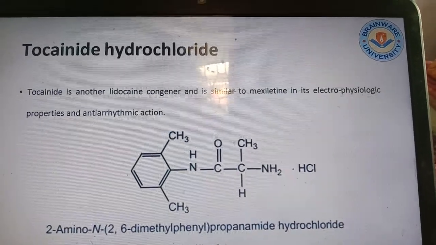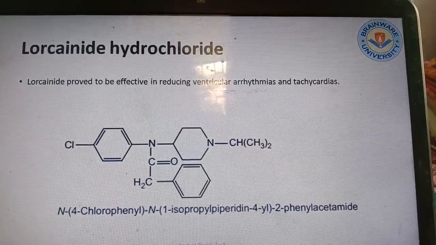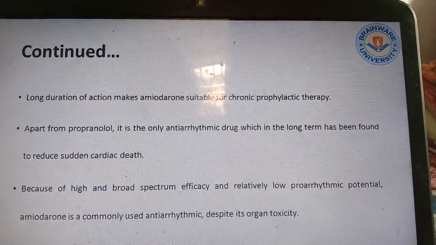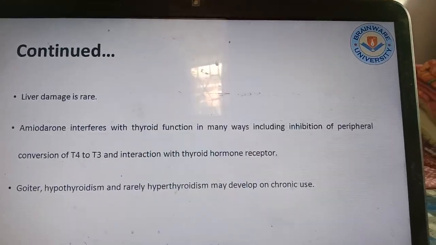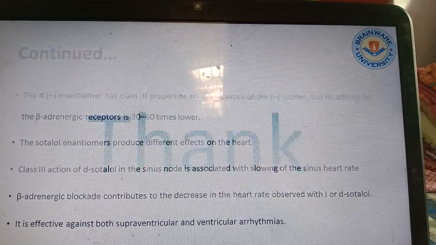Now there is another, tocainide hydrochloride, not so important. Lidocaine, one of the drugs, and amiodarone, you should study on your own in a very good way. Sotalol is some of the important drugs.